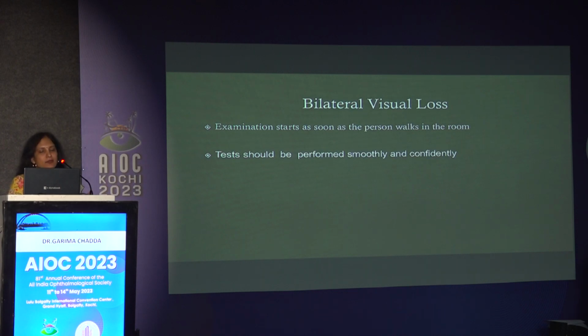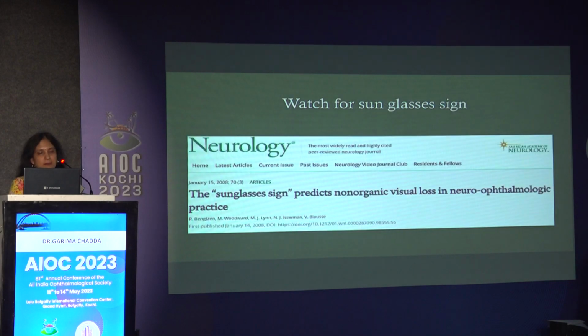Examination of a non-organic visual loss case starts as soon as the patient walks inside the room. A truly blind case will walk cautiously, avoiding any furniture or hitting anybody. But a malingerer knowingly bumps into them. All tests, whatever we do, should be performed very smoothly and confidently, and the patient should be taken into confidence.